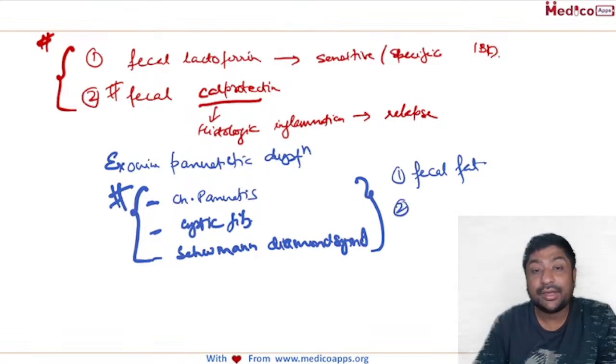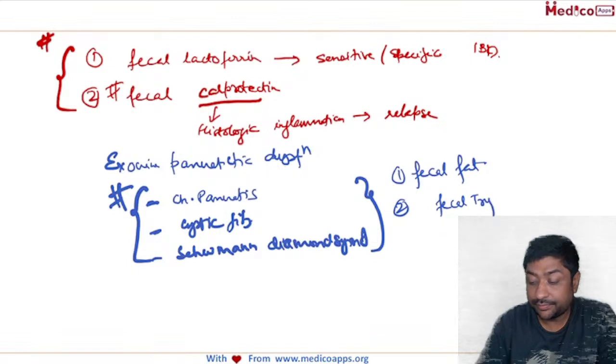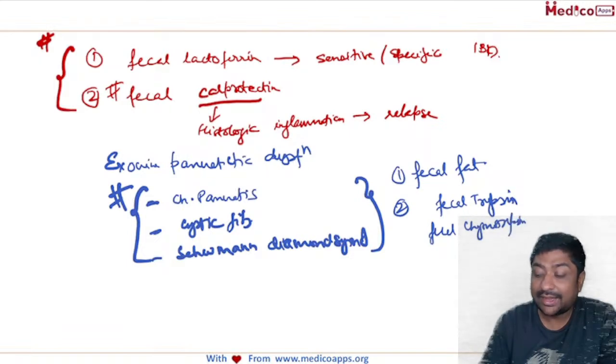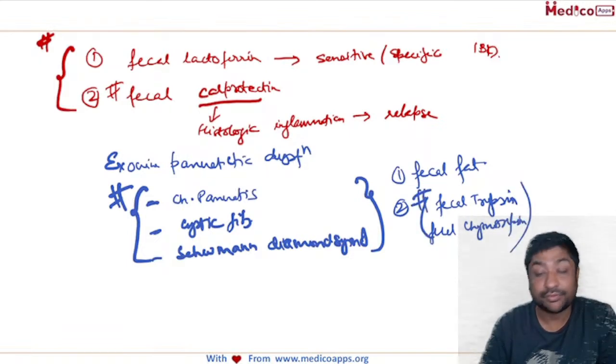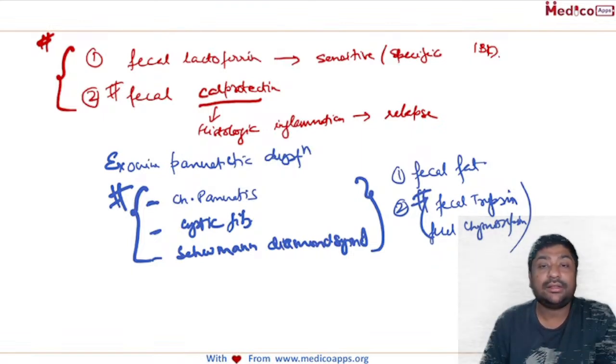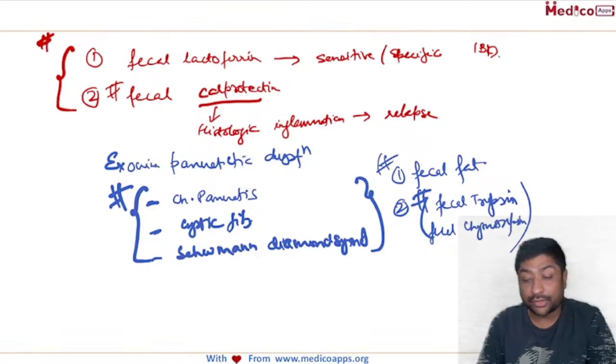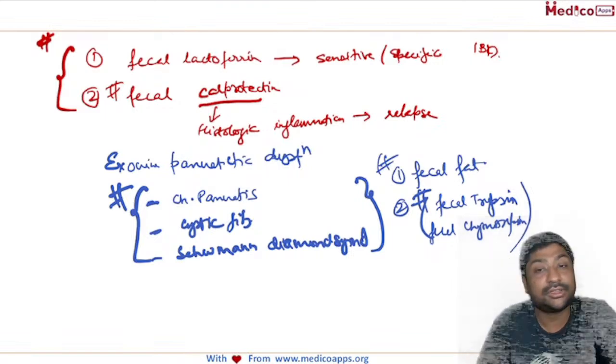The second can be fecal trypsin and fecal chymotrypsin. So here we are directly measuring the enzymes which are produced by the exocrine pancreas, and if it is low, then we know that there is a limitation in the exocrine function of the pancreas. So again, fecal fat, fecal trypsin, and chymotrypsin.